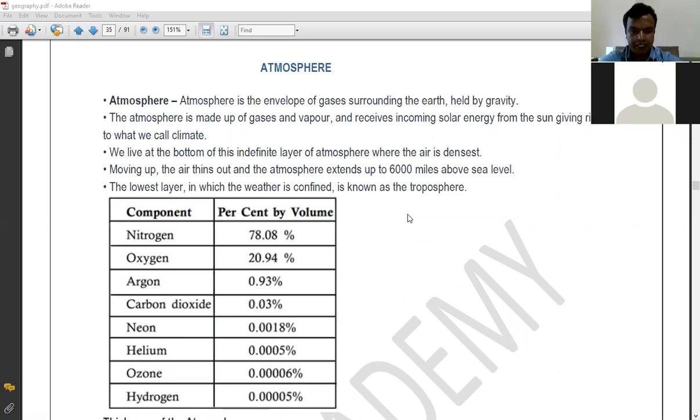So let's have a quick revision of whatever we have done till now. Geography is a study of the surface of the earth. The surface of the earth is created by various landforms like mountains, valleys, plains, continents, oceans, volcanic arcs, and volcanic islands. In physical geography, we study geomorphology, which means the process of formation of the various landforms, that we have already done.